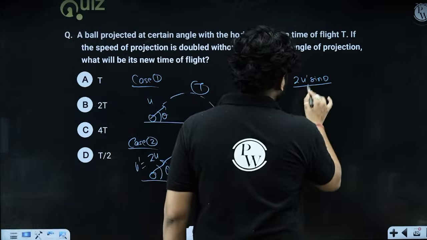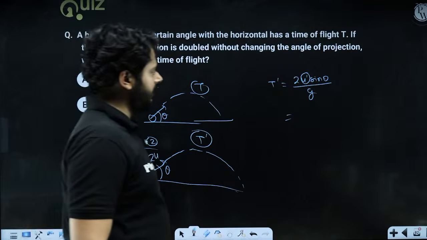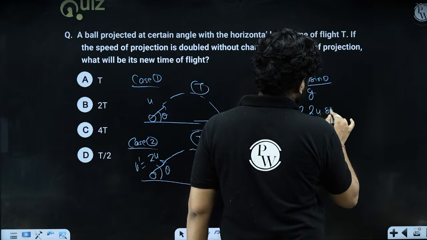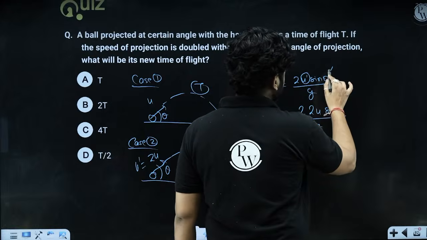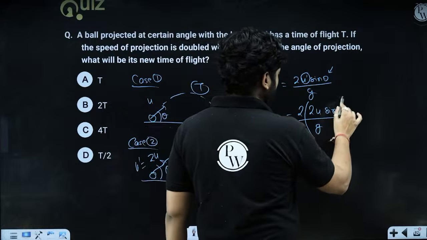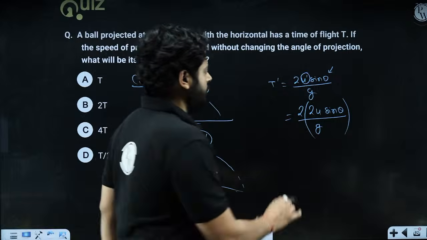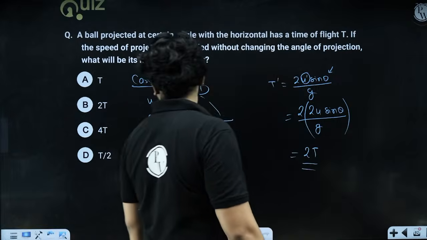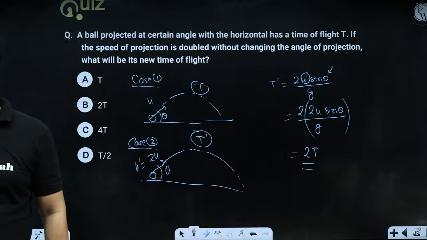My dear kids, u dash, the new velocity, is double the previous velocity. So T dash is 2 times u sin theta upon g, since we are launching the body at the same angle. So we can say that 2u sin theta upon g is the previous time of flight. So time of flight is simply doubled in this case as well.